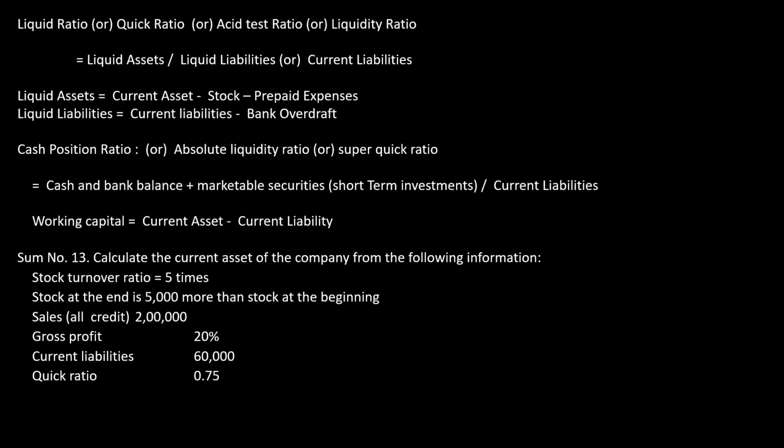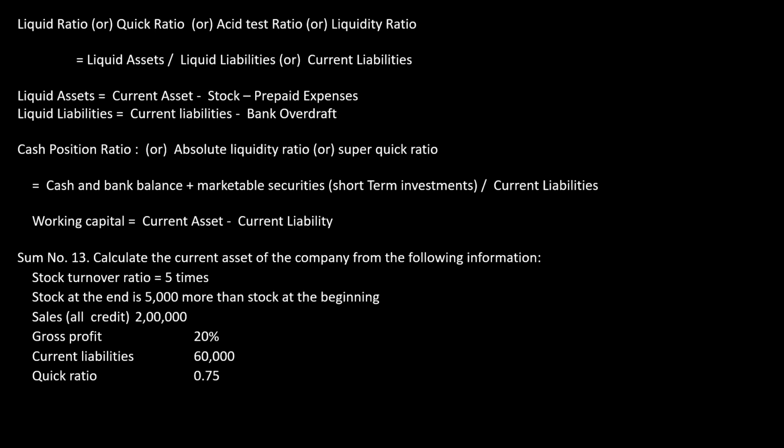There are only three ratios: current ratio, liquid ratio, and cash position ratio. Now the working capital general formula is given here. Working capital is equal to current asset minus current liability. So remember this, current asset minus current liability is nothing but your working capital. Hereafter you will be using this formula very frequently.